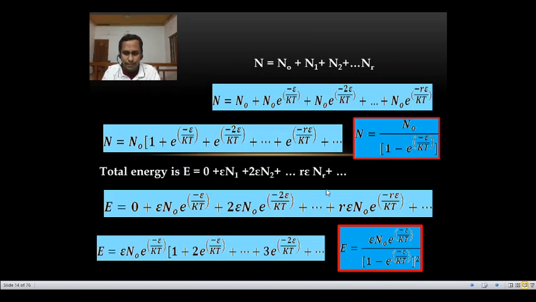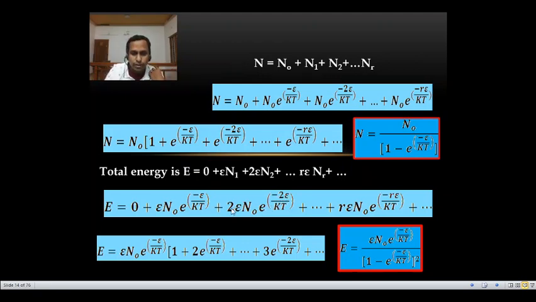So what is common in this term? That is epsilon n0 e raised to minus epsilon by kt. This term itself is common in all other terms. So we can take this one outside. This first term is 0, that we can remove or neglect. Remove that one. So this term is taken outside. So in this place there is 1. Epsilon n0 e raised to minus epsilon by kt, that is taken outside.